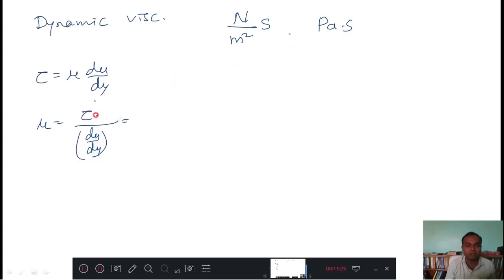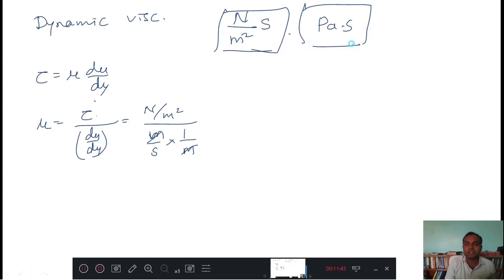Say for example, shear stress is Newton per meter square, velocity is meter per second, and this is 1 by meter. Meter cancels, Newton per meter square, s comes to the top, therefore this is the unit that you can call Pascal seconds. If you don't know all these equations, at least you should know the unit of dynamic viscosity, that is Newton second per meter square.